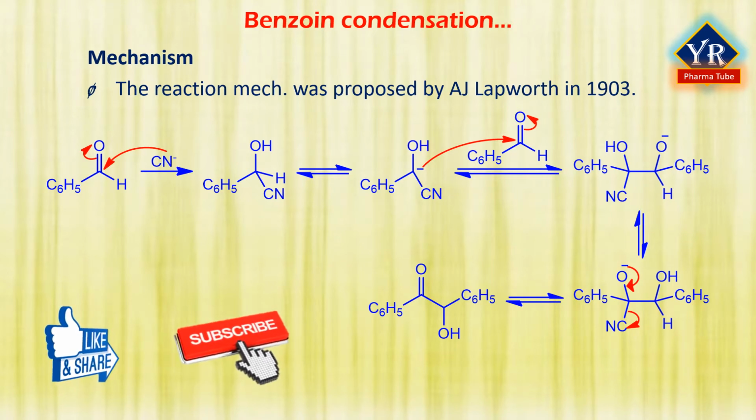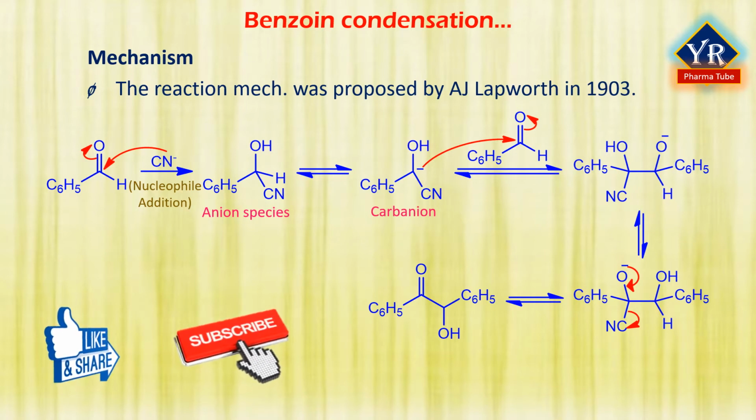A cyanide anion as a nucleophile adds to an aldehyde molecule leading to the anion species. The acidity of the aldehydic proton is increased by the adjacent cyano group. Therefore, the tautomeric carbanion species can be formed and then add to another aldehyde molecule in a second nucleophilic addition. In the subsequent steps, the product molecule becomes stabilized through the loss of the cyanide ion, thus yielding the benzoin. This is a reversible reaction, which means that the distribution of products is determined by the relative thermodynamic stability of the products and starting material.